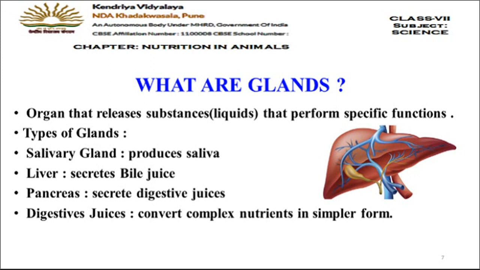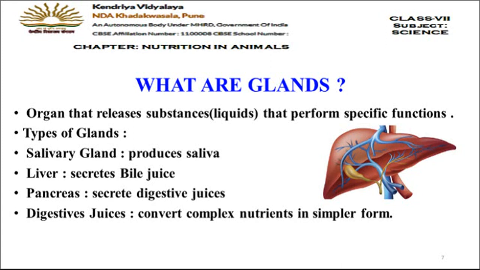This salivary gland is present in our neck region below the ears. If you see the diagrams in the further slides, you'll see that this salivary gland is present in the neck part below our ears, and this salivary gland produces a liquid which comes in the mouth. That liquid which is present in the mouth is called saliva. So salivary glands produce saliva. Saliva is the liquid which is present in the mouth.